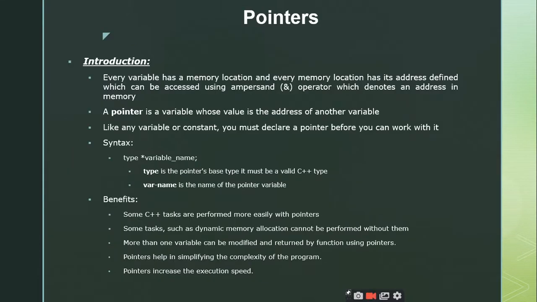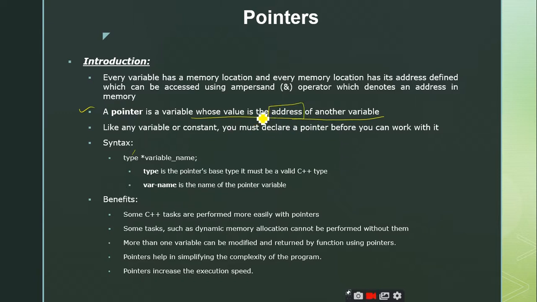So here is the introduction part to the pointers. A pointer is a variable whose value is the address of another variable. That is what we have discussed. A pointer is a variable which can store the address of another variable. Right. So why are we dealing with these addresses?